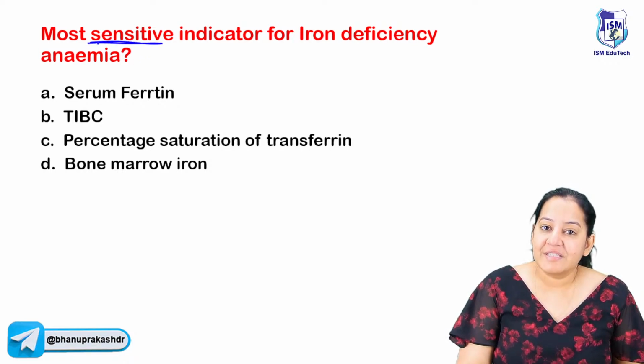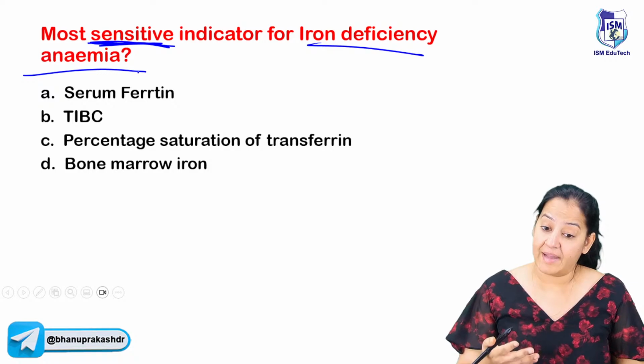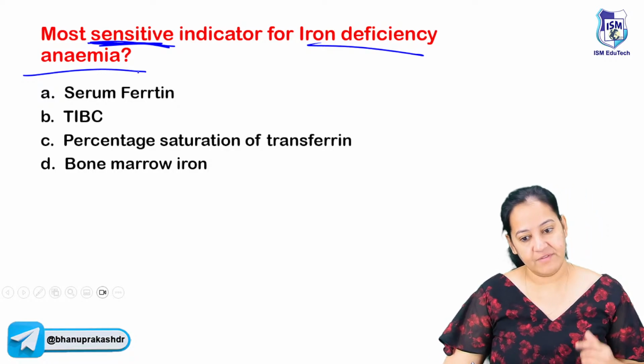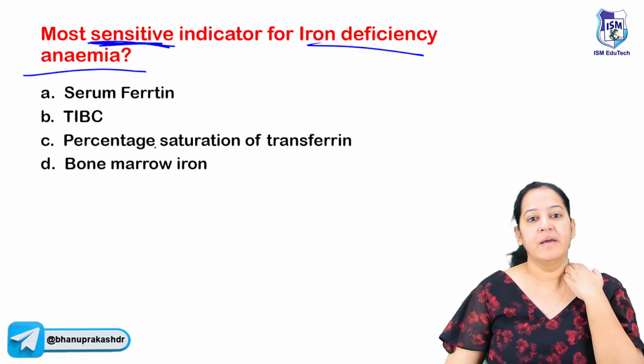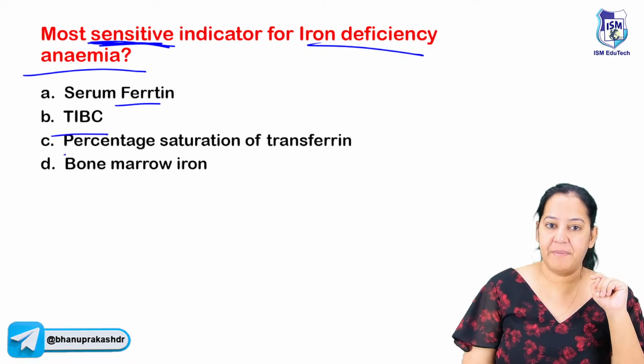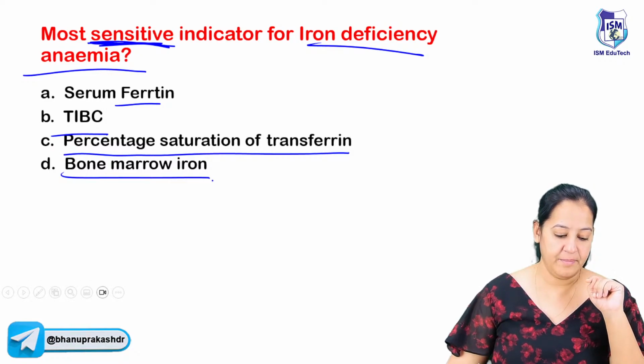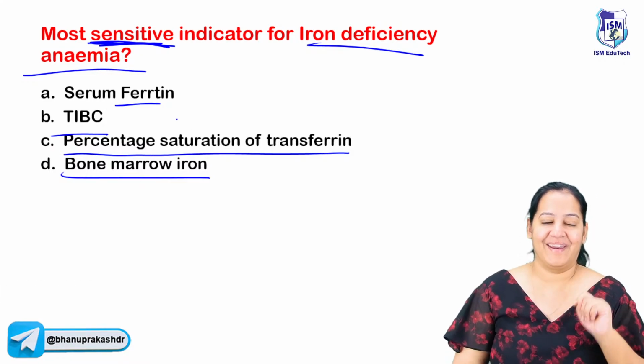Most sensitive indicator for iron deficiency anemia. So my next question is based on iron deficiency anemia. Most sensitive indicator for iron deficiency anemia: is it serum ferritin? Is it TIBC? Is it percentage saturation of transferrin? Or is it bone marrow iron? You tell me first what the correct answer is. Yes, you all are right. The correct answer is ferritin.